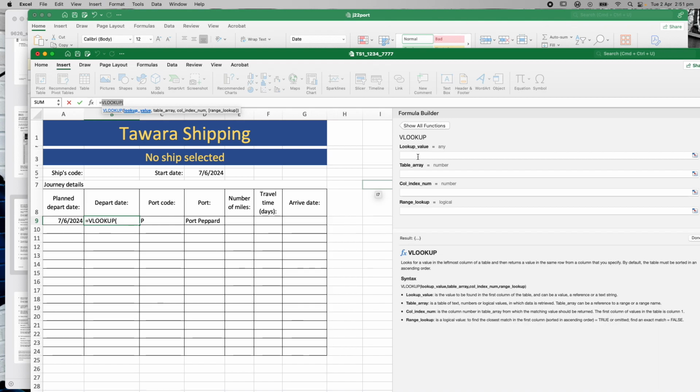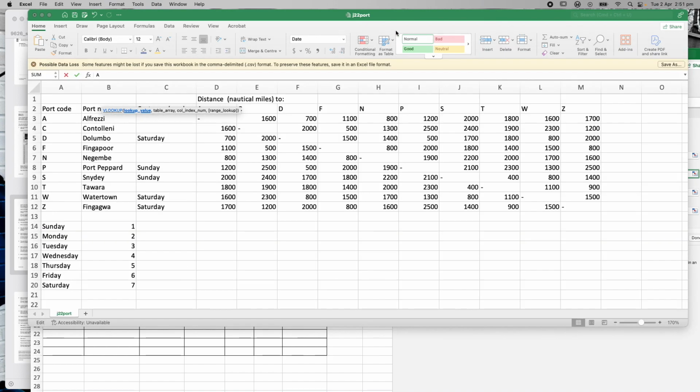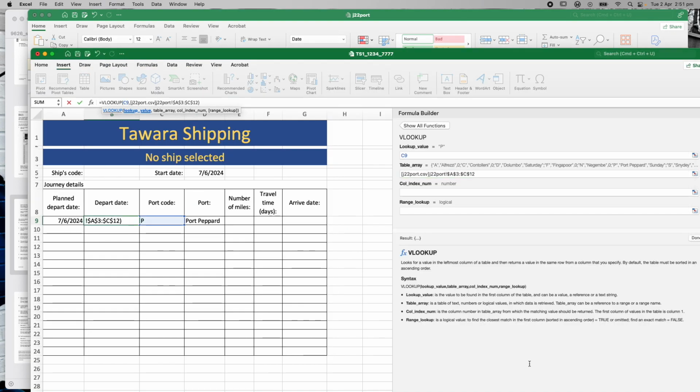So I want to do a VLOOKUP, right? So I'm going to click in my lookup value. I want to look up my port code, C9. That's the first thing I want to look up, because I'm going to check if that port code is available on a Saturday or a Sunday. Which table do I want to look up? I go to my other file, and I want to look up all of that, because I'm looking up the port name, the port code, and whether it's open on a Saturday or a Sunday. So all I've done is highlight that. Go back here, and it's actually written the code for me, which makes it so much quicker.